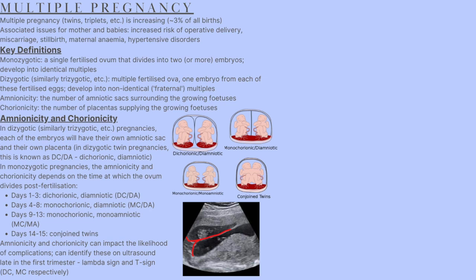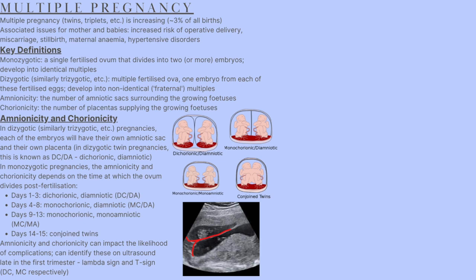In dizygotic pregnancies, and trizygotic and so on, each of the embryos will have their own amniotic sac and their own placenta. In dizygotic twin pregnancies, this is known as DCDA, dichorionic and diamniotic. In monozygotic pregnancies, the amnionicity and chorionicity depends on the time at which the ovum divides post-fertilization.